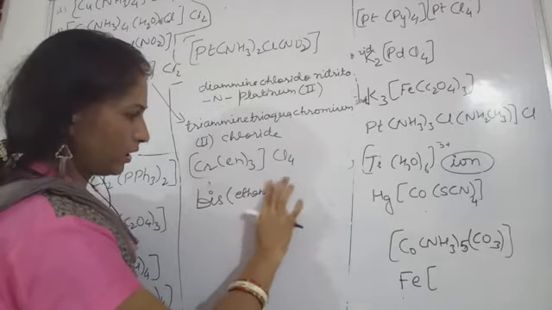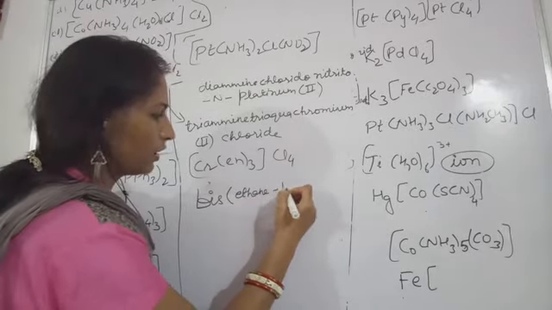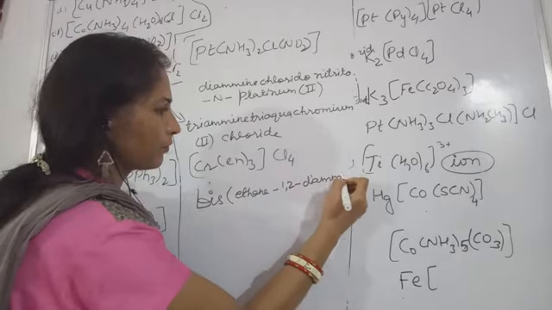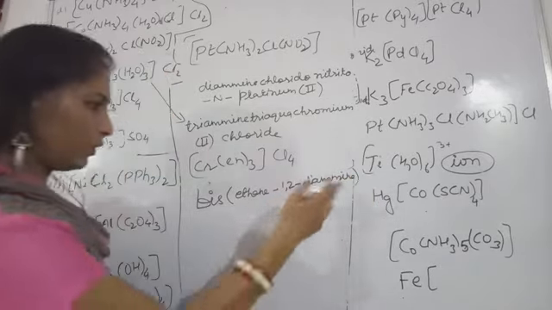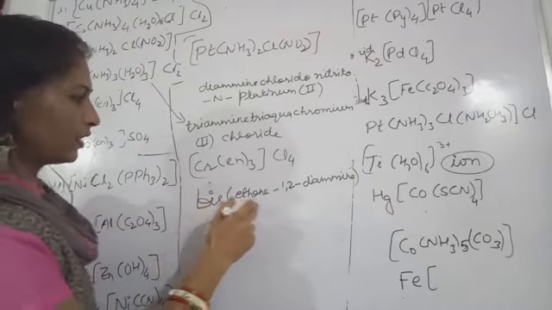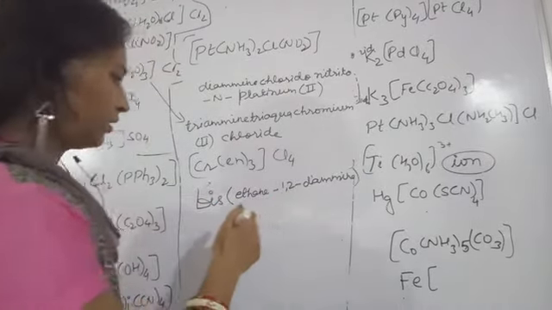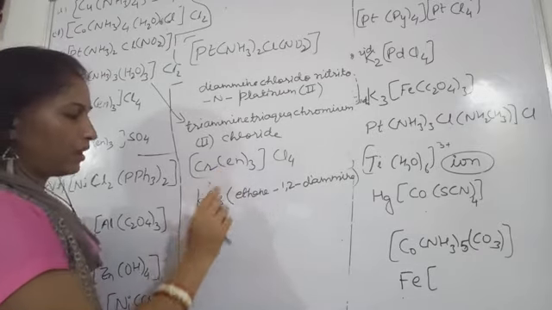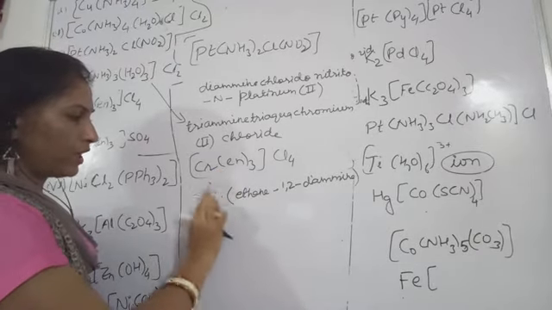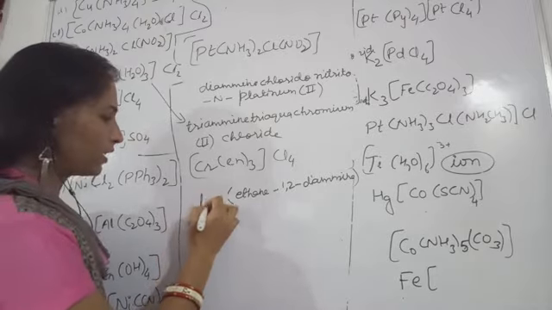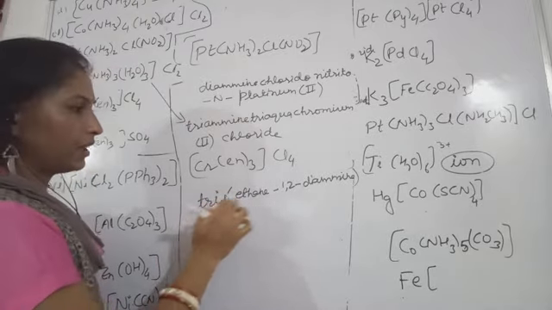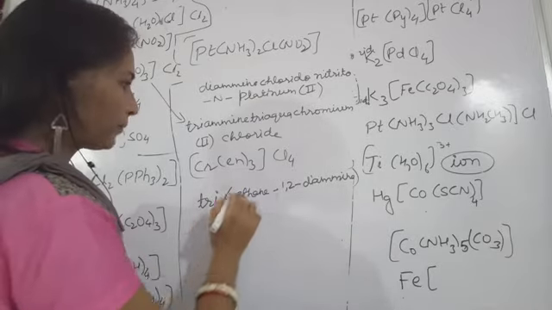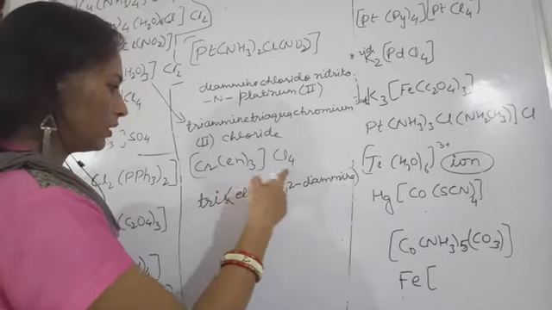Okay, so I'm writing here, see, 1, 2, then diamine, bracket will be closed. 3 ethylene diamine are present. So instead of this, what we will write? Sorry, this will be what? Tris. So tris ethane 1,2 diamine, then chromium.